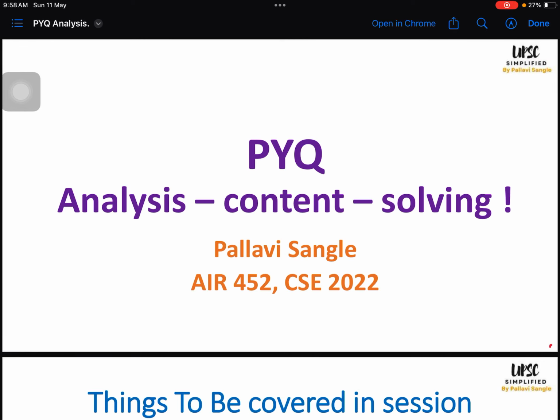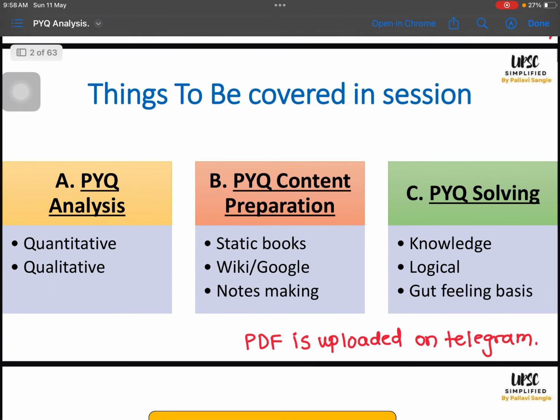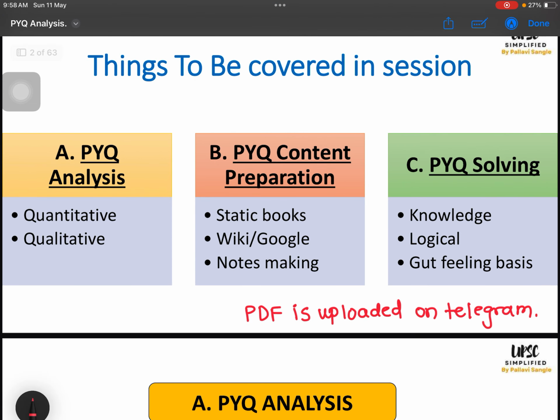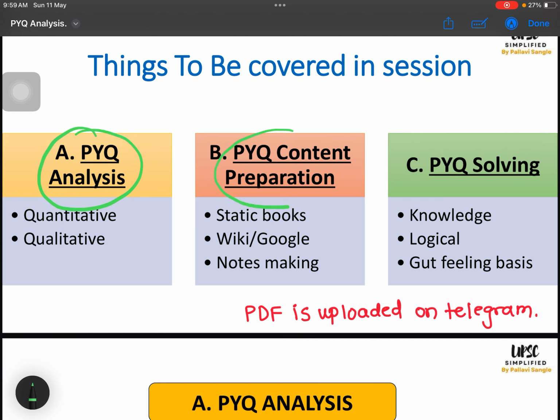Hello everyone, I welcome you to this session of PYQ Analysis, where we are going to cover three important things. One is PYQ Analysis, another is PYQ Content Preparation, and third is PYQ Solving. These two, Content Preparation and PYQ Solving, are important because without them PYQ Analysis is a little incomplete. After analyzing, we should have some action to implement what we have analyzed, and for that PYQ content preparation and solving will definitely help.